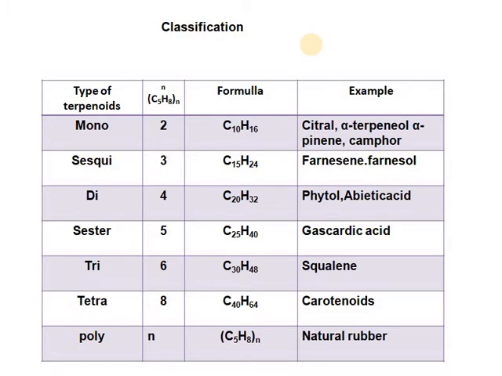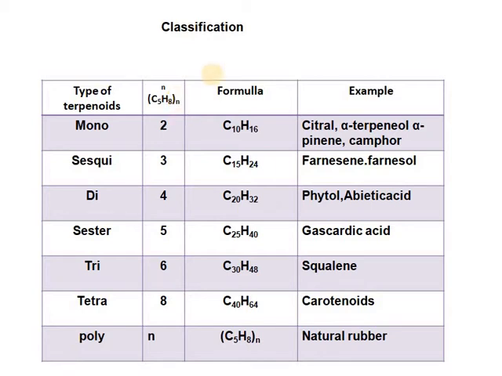The general formula of terpene hydrocarbons is (C5H8)n, which has even values.